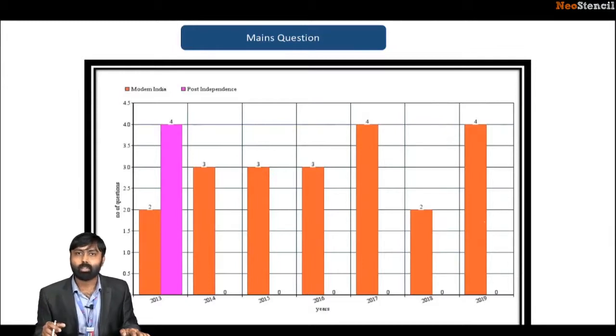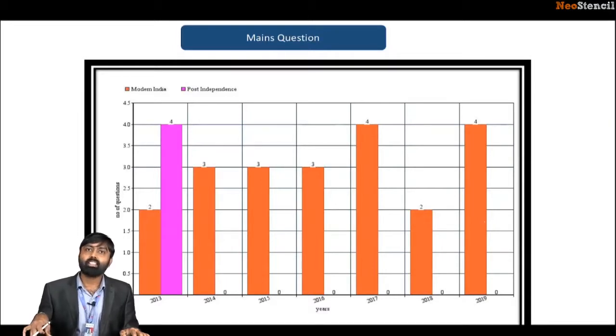2018 witnessed a dip. But you must realize that there are certain questions in the GS1 paper which cannot be classified either as society or history. So I have excluded them because they will be dealt with by other faculties. But if there is a question with regards to women's organizations or communalism, which has importance for pre-independence India as well as post-independence India, that can also be classified as part of Indian history. What we have done here is exclude that and give it exclusively to the society part. So please remember, this is the trend as far as the mains examination is concerned.